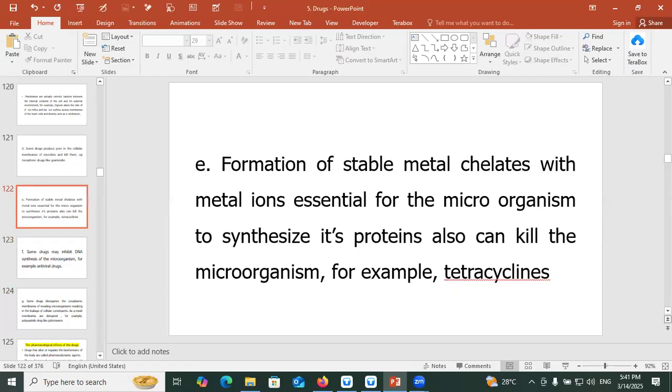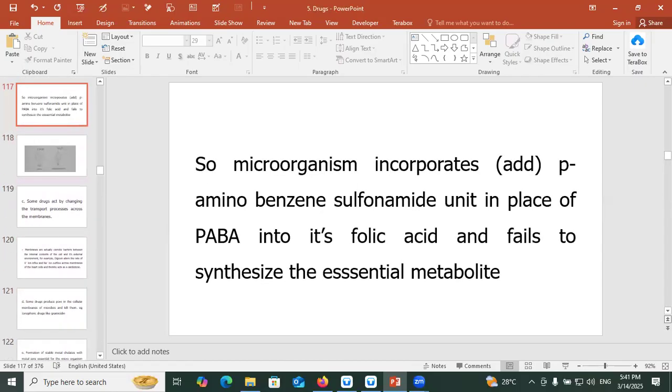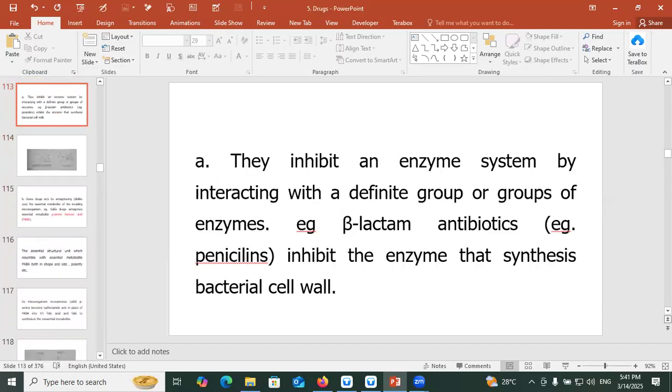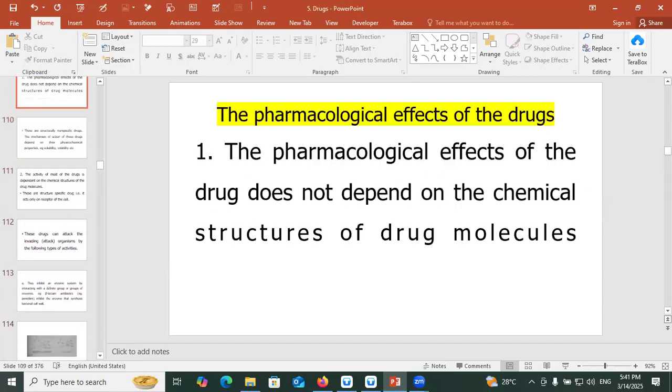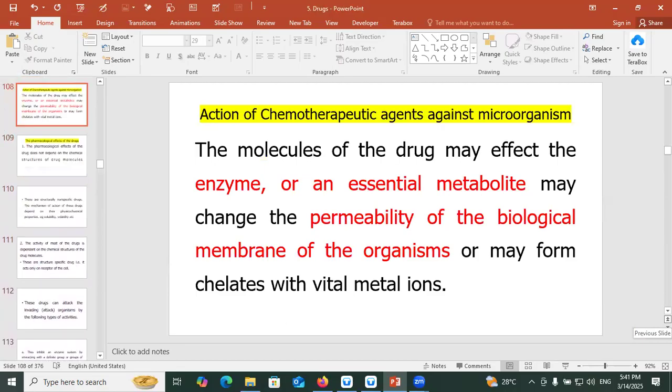Okay, it's all about the action of chemotherapeutic agents.